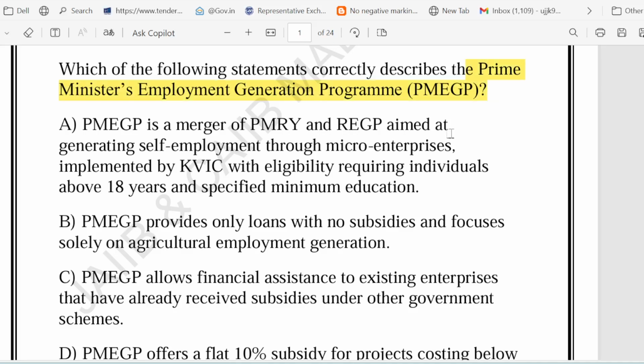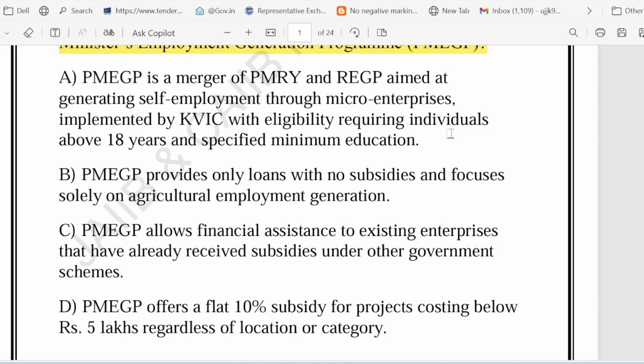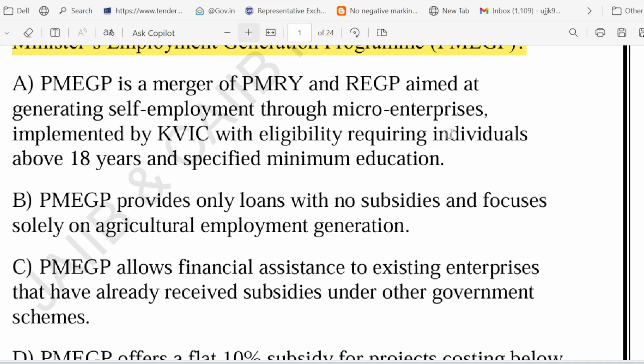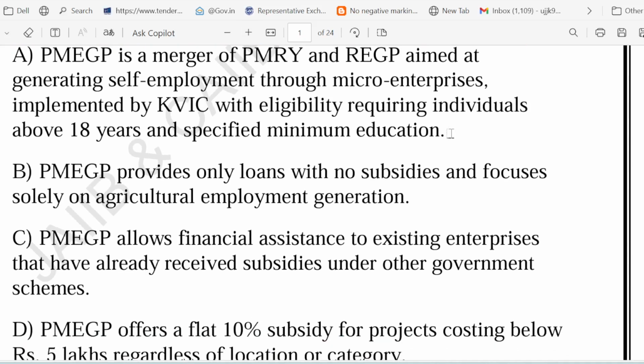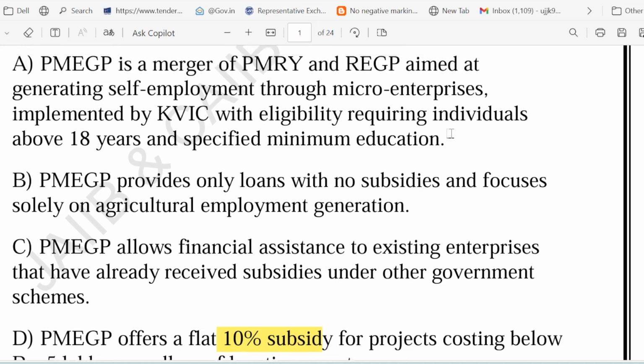Option A says that it is a merger of PMRY and REGP aimed at generating self-employment through micro enterprises, implemented by KVIC, with eligibility requiring individuals above 18 years. Option B says that PMEGP provides only loans with no subsidies and focuses solely on agriculture employment generation. Option C says that PMEGP allows financial assistance to existing enterprises that have already received subsidy under other government schemes. Option D says that PMEGP offers a flat 10% subsidy for projects costing below 5 lakh regardless of location or category. So these are the four options given here.